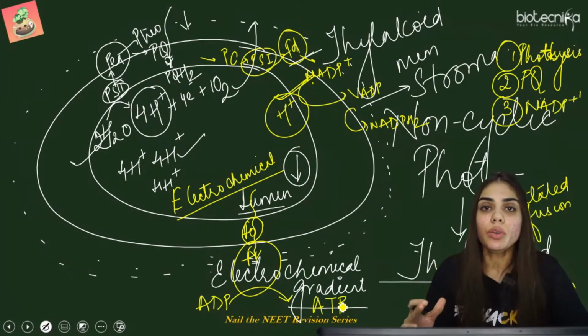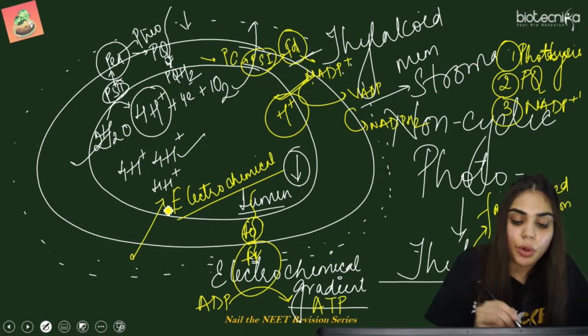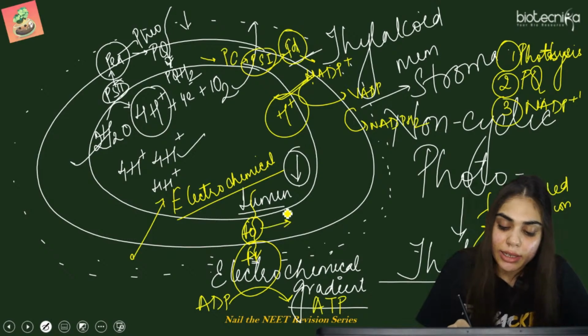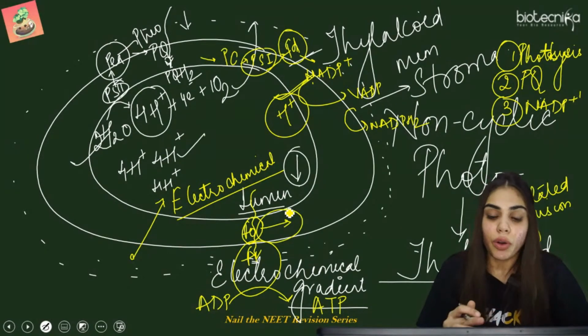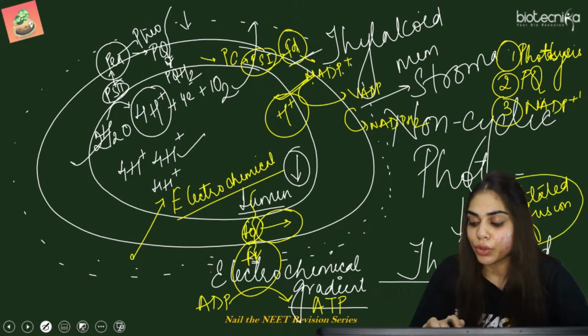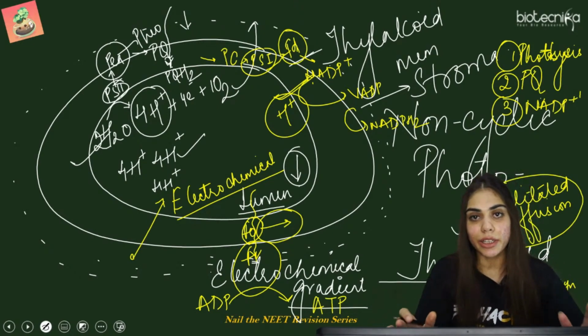Now it will do that till the time जब तक दोनों के बीच में protons will not become equal. So this F0 particle is acting as a channel for the protons because it is performing a facilitated diffusion of these protons. So I hope this diagram is clear to everyone.